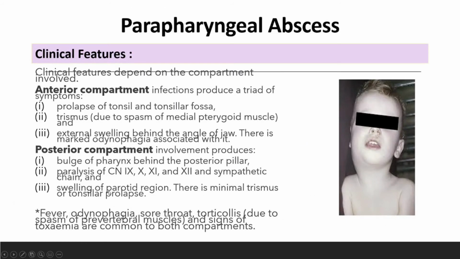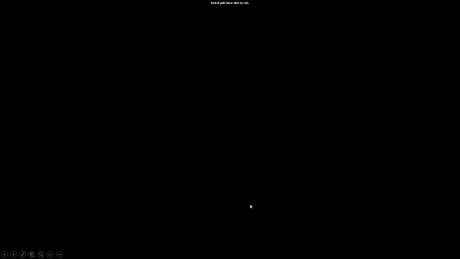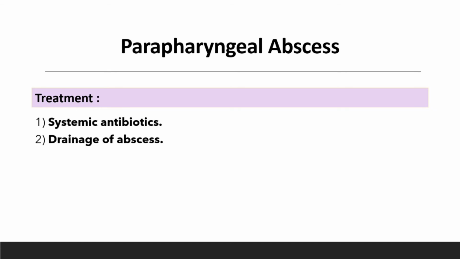Jadi bagi faham itu. So fever, odynophagia, sore throat, torticollis ni tadi due to spasm of prevertebral muscle and signs of toxemia are common in both compartment. Okay, so treatment dia antibiotik dengan INU lah. Habis. Alright, itu je lah.